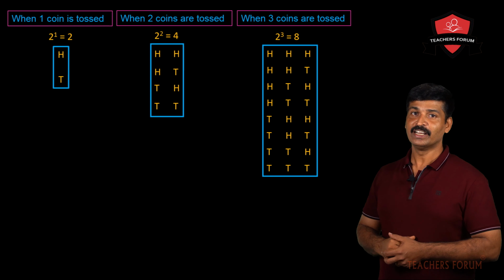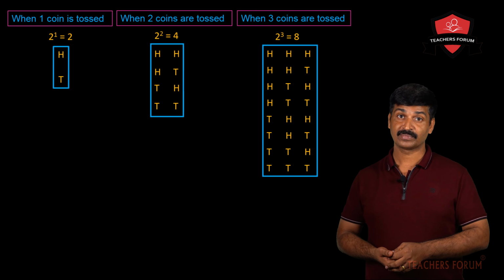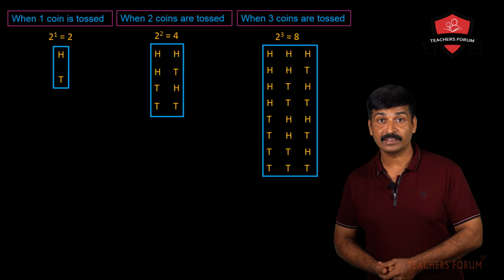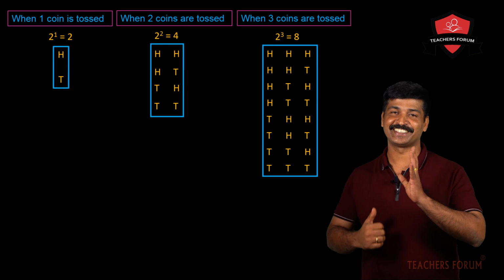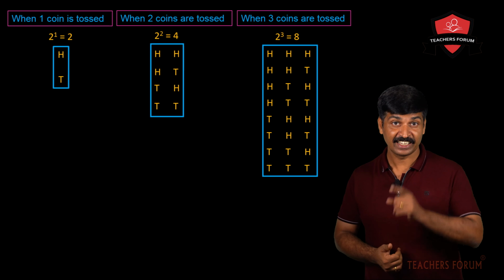Now it is very important. Let me ask you one question. 3 coins are tossed simultaneously. What is the probability of getting exactly 1 head?